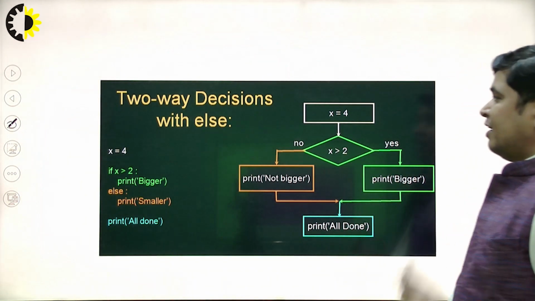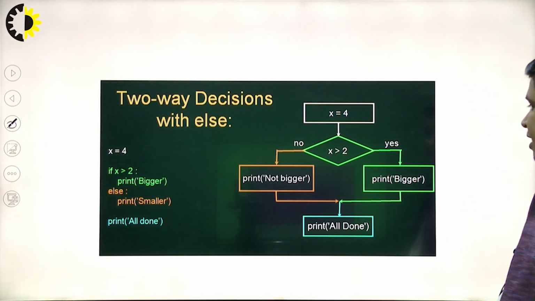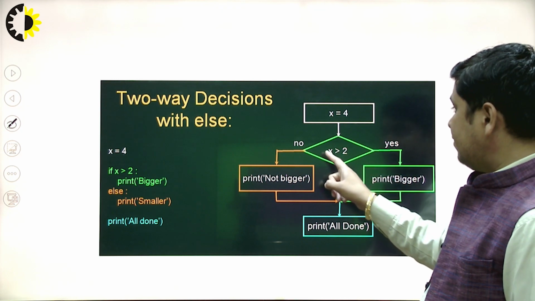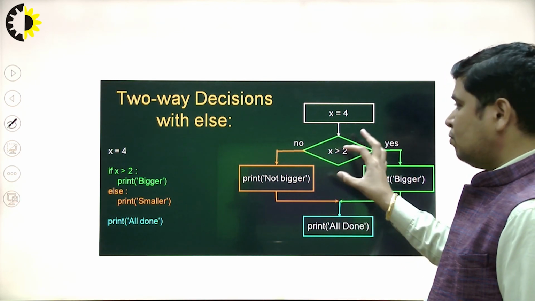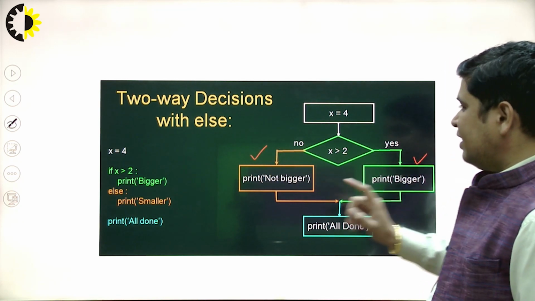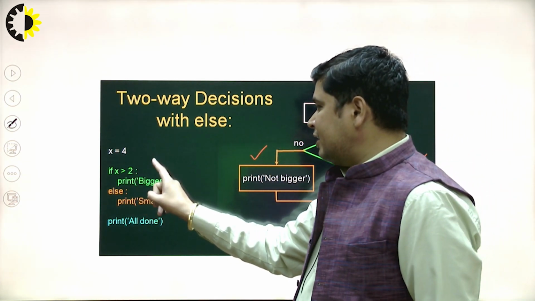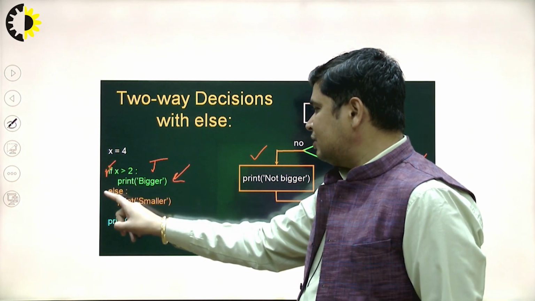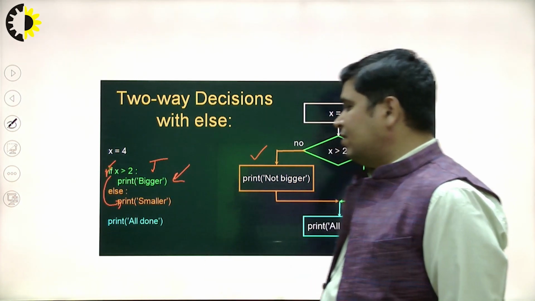You will see here, this is a very good example. We have two parts. First is this and second is this. If this condition becomes true, then bigger will be executed. If the condition becomes false, then smaller will be executed.